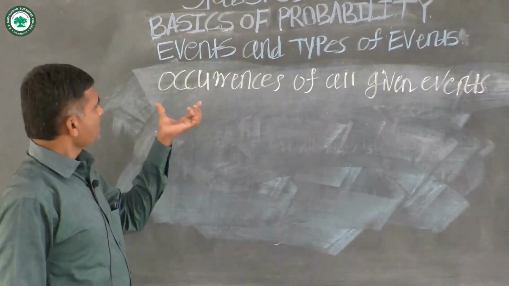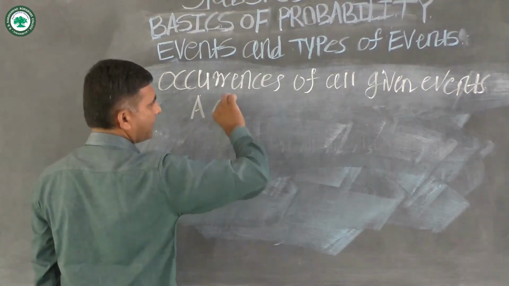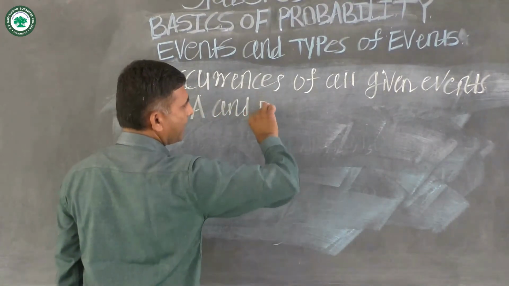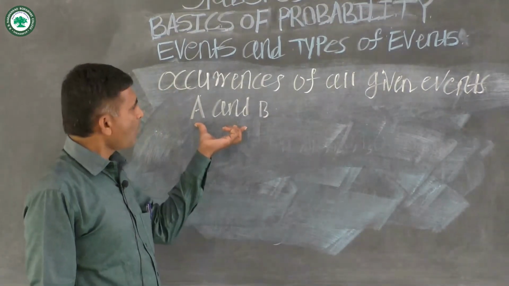Suppose we have two events, capital A and capital B, defined on the sample space omega.